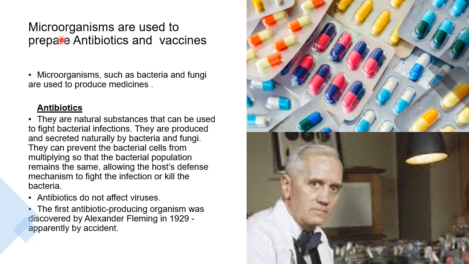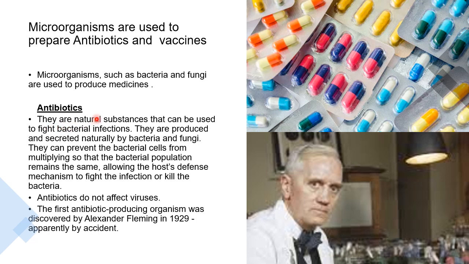Let's learn about the first use of microorganisms. Microorganisms are used to prepare antibiotics and vaccines. I think everyone might be aware of antibiotics and vaccines. Actually, antibiotics and vaccines are produced by microorganisms such as bacteria and fungi. So first we'll learn about antibiotics.